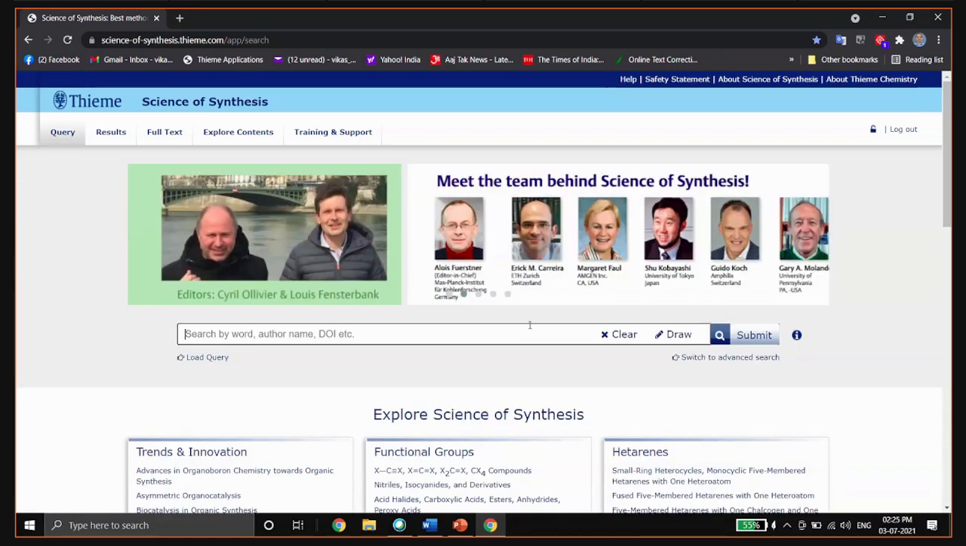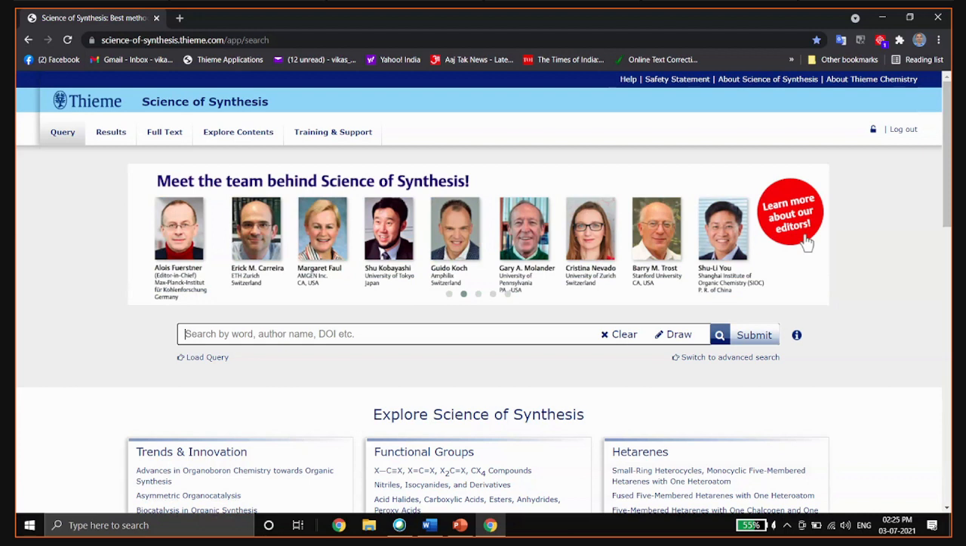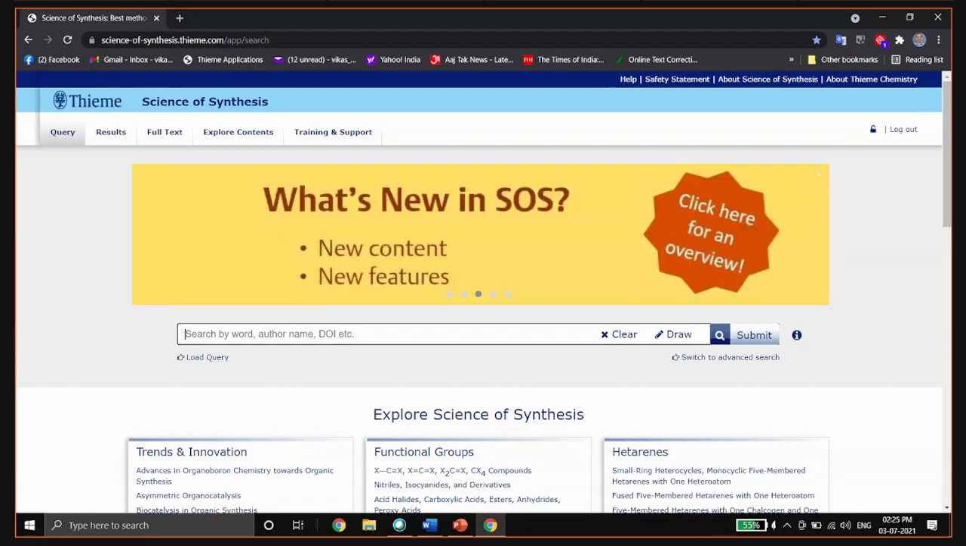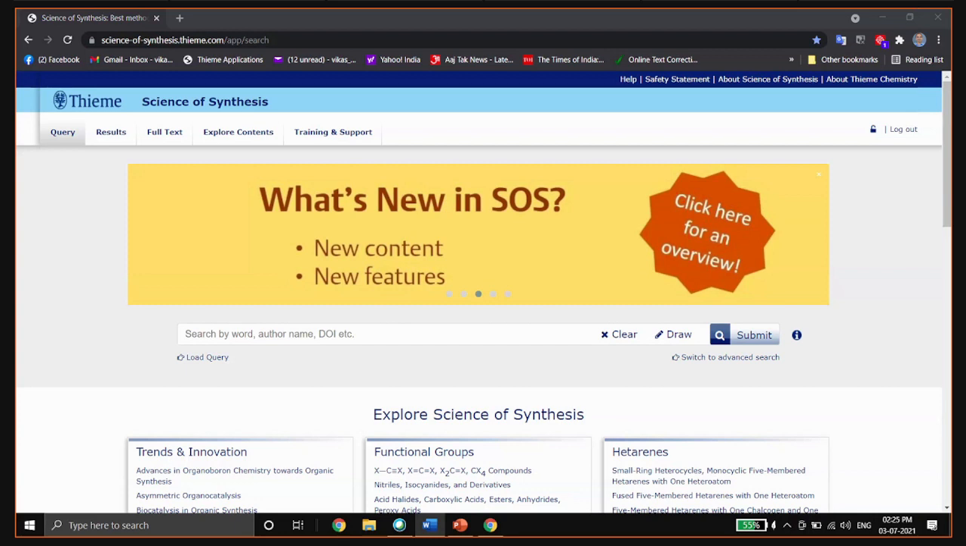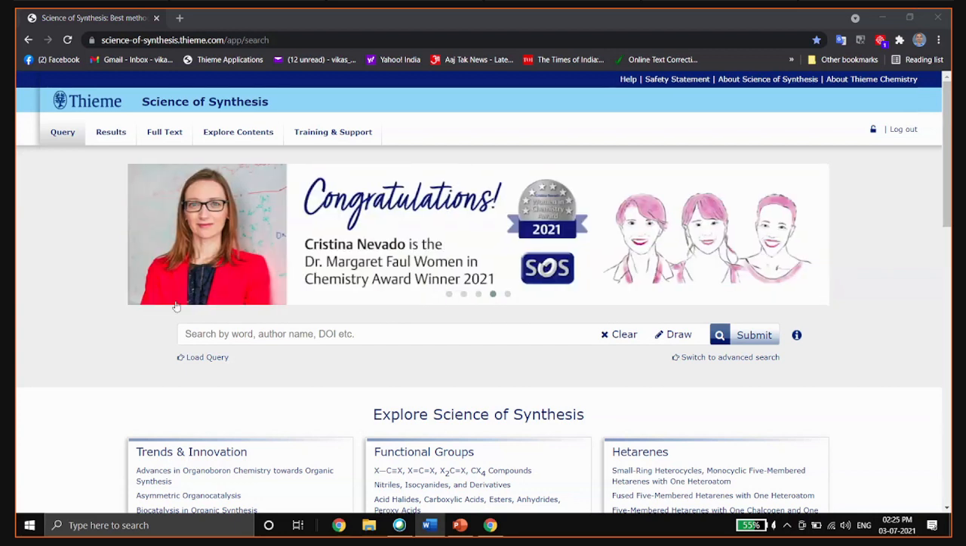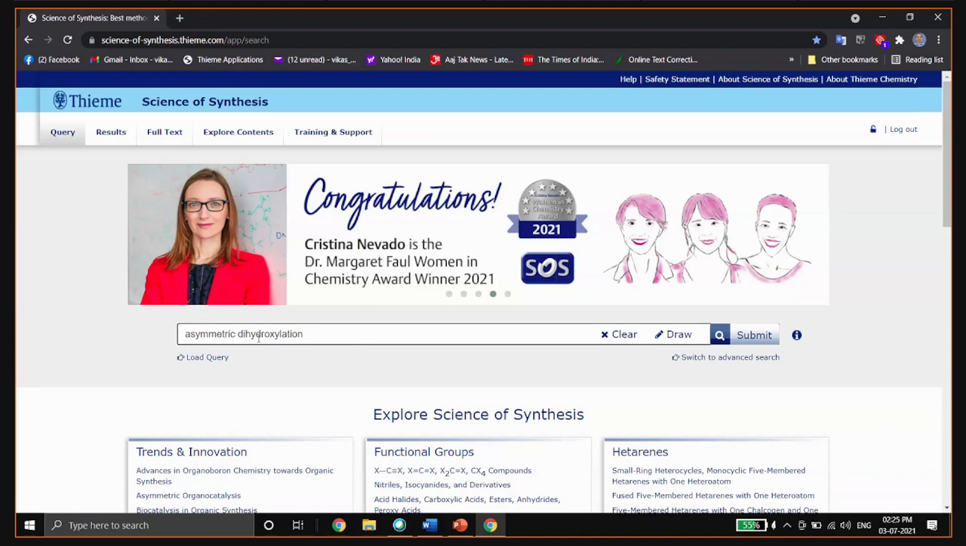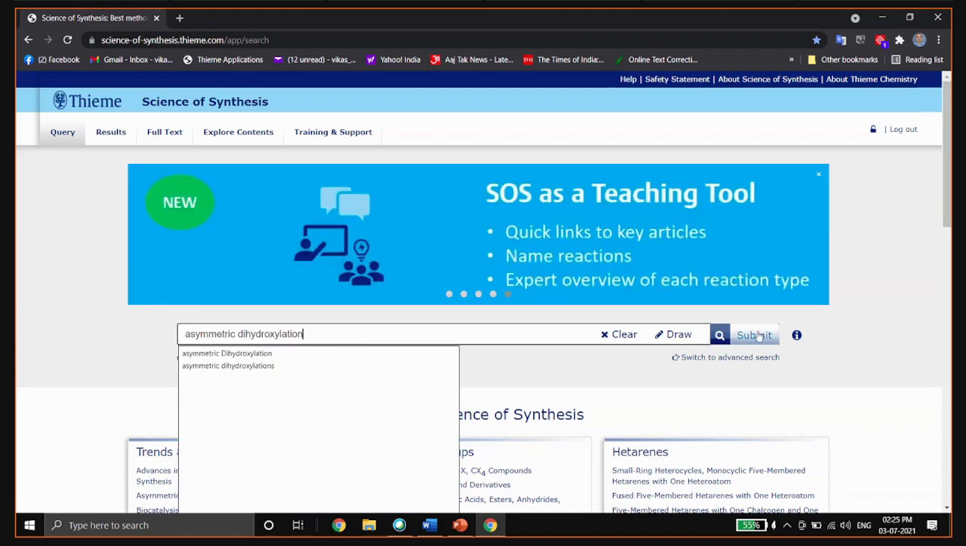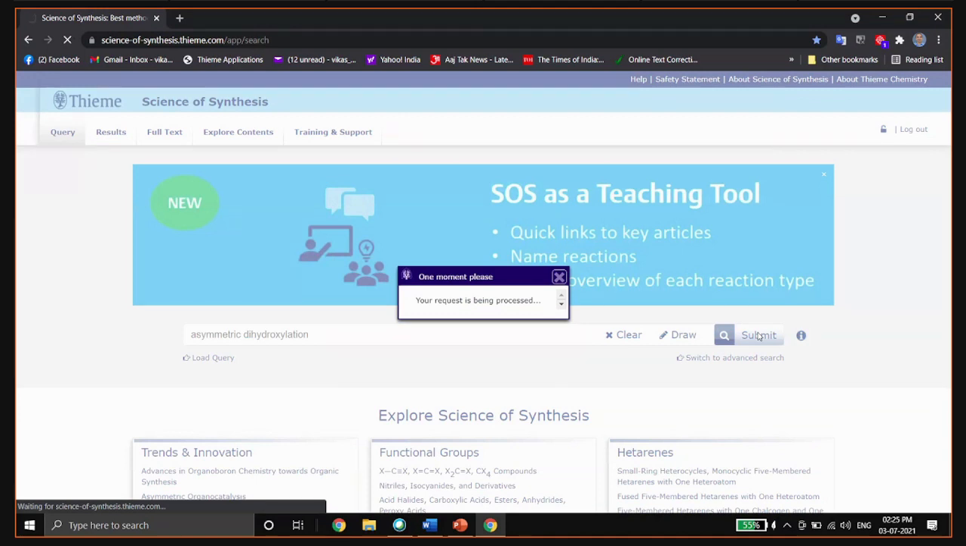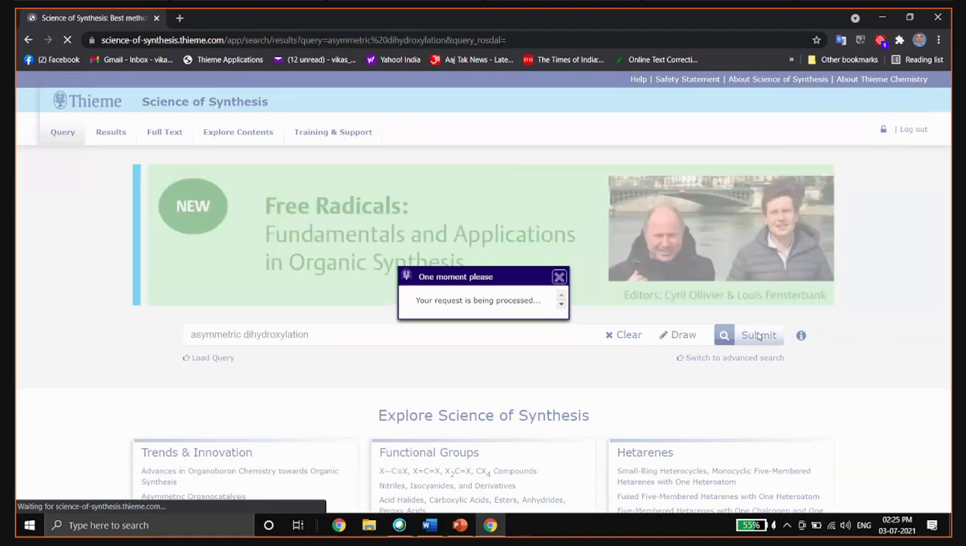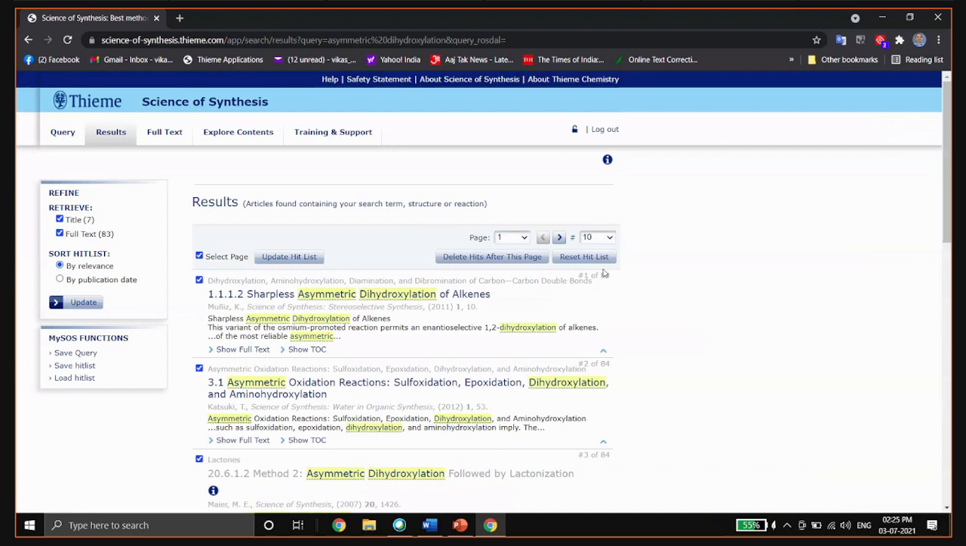So you can search the SOS database based on a transformation. Let's do a text-based search on transformation. I'm looking for asymmetric dihydroxylation, so I will type asymmetric dihydroxylation and press submit. We got 84 results where the asymmetric dihydroxylation tag appears in the method. The results are sorted based on relevance to the search text. Let's open the first result.